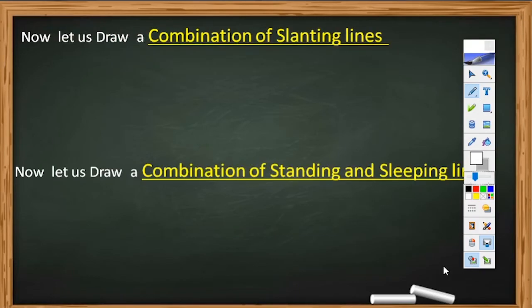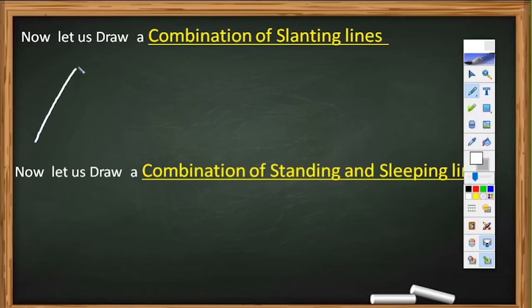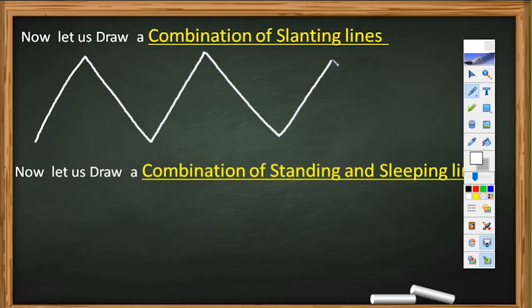Now let us draw a combination of slanting lines. Yes, it looks like mountain.